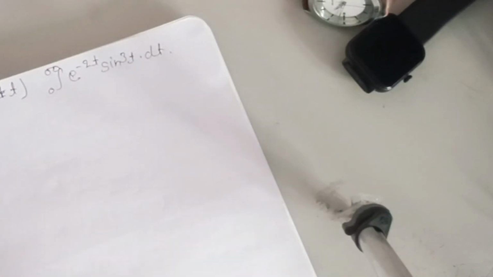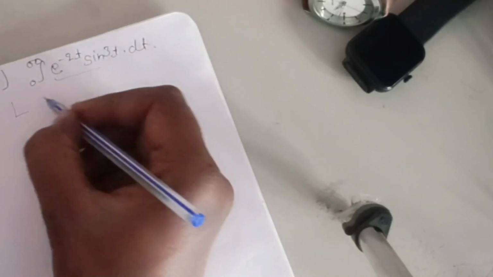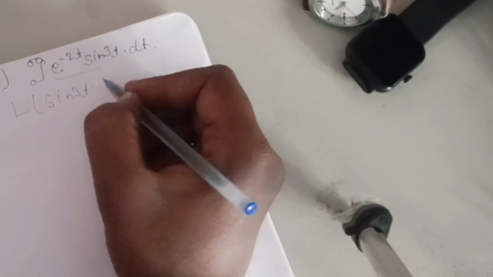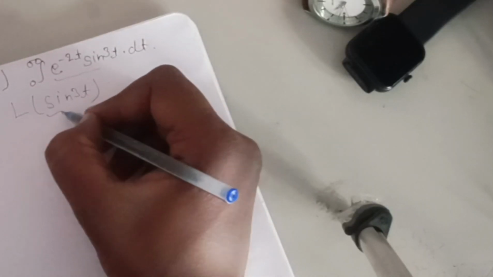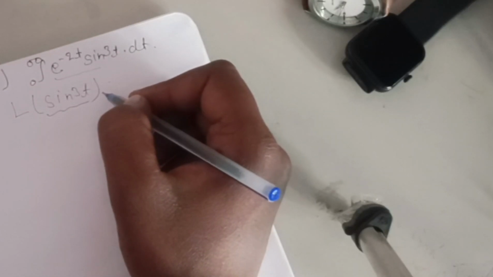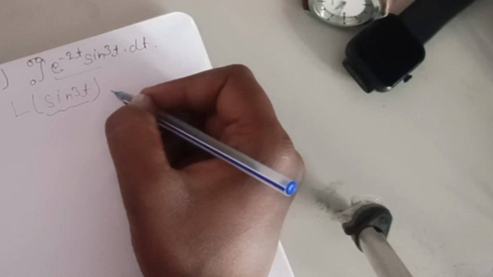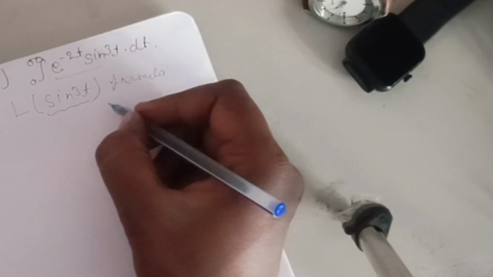Okay, this is the question. I cannot solve it directly, so I will do it step by step. Laplace of sine cube t, I cannot solve it directly, so I'll split it.